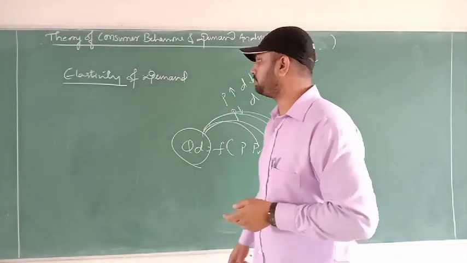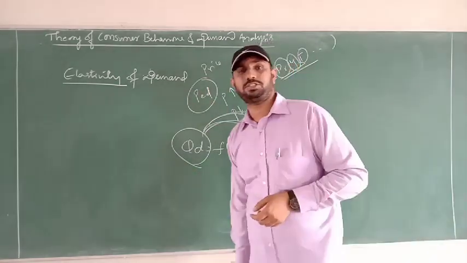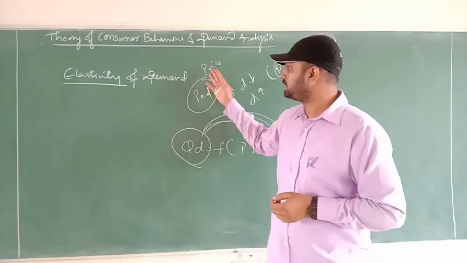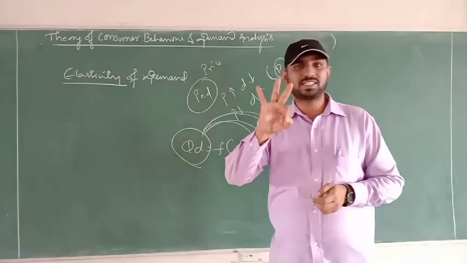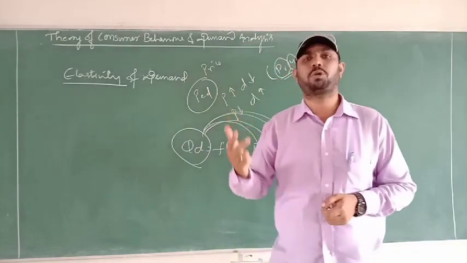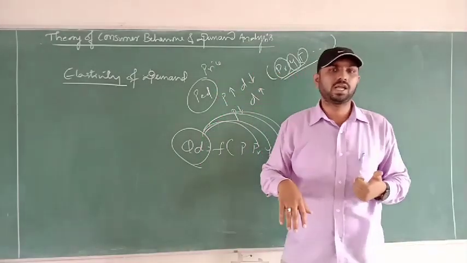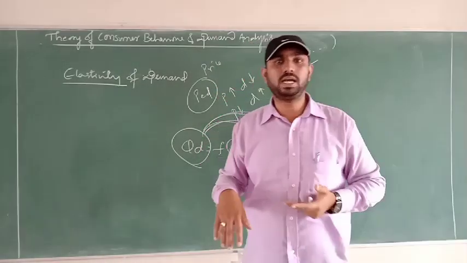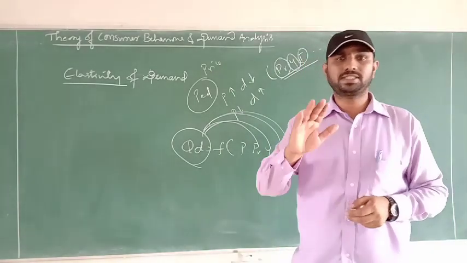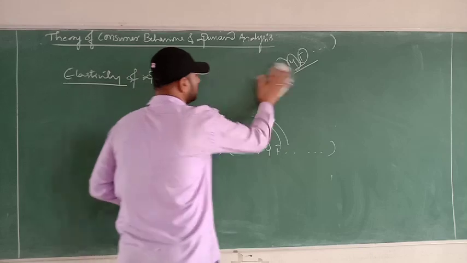If elasticity of demand is affected by price, then that is called price elasticity of demand. There are three elasticities of demand. The first is price elasticity, the second is income elasticity, and the third is cross elasticity. How many elasticities of demand are there? Three: price elasticity of demand, income elasticity of demand, and cross elasticity of demand. In your syllabus, they have highlighted price elasticity of demand, so we will discuss price elasticity of demand.